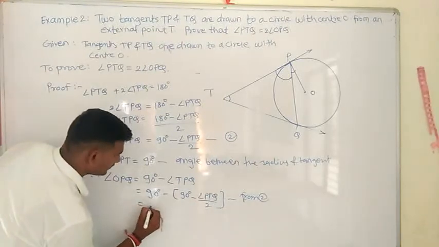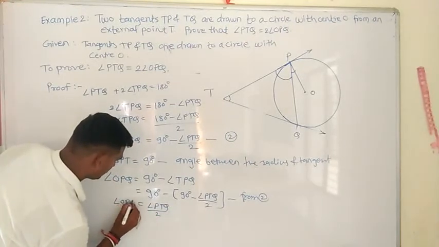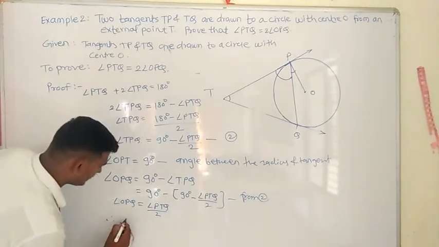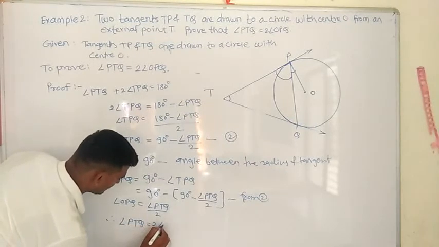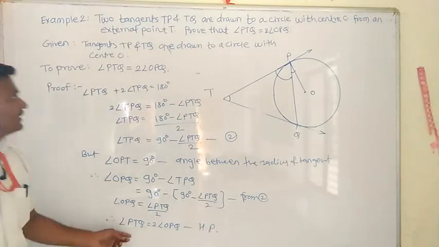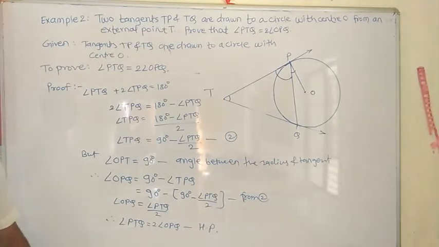We will get angle PTQ divided by 2 is equal to angle OPQ. Therefore, sending this 2 to the other side, angle PTQ is equal to 2 times angle OPQ. Hence, proved. This much only we want in the proof. Copy down this.